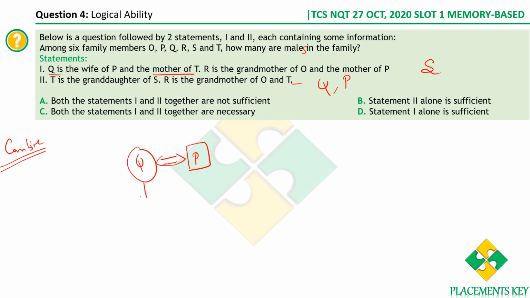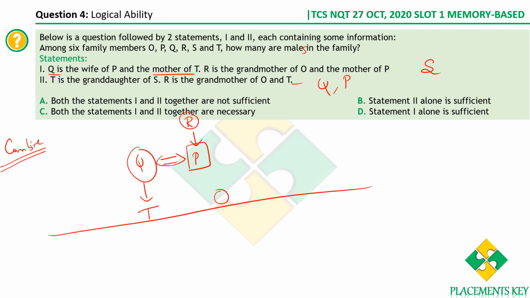Q is the mother of T. We are not sure of the gender of T yet. Okay, R is the grandmother of O and R is the mother of P. So O has to be in this generation, somewhere here, right? Okay, what else?